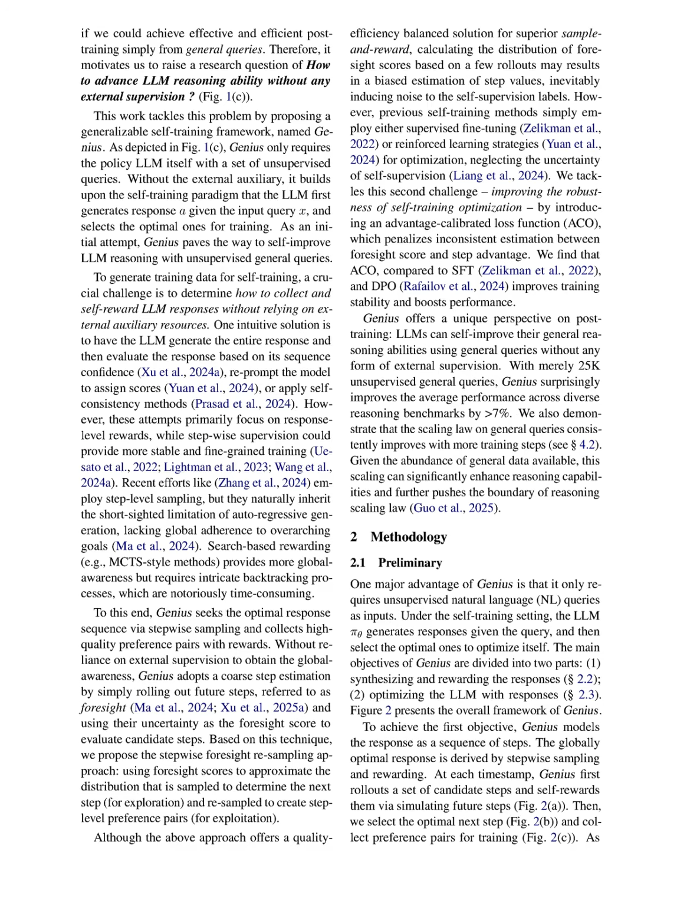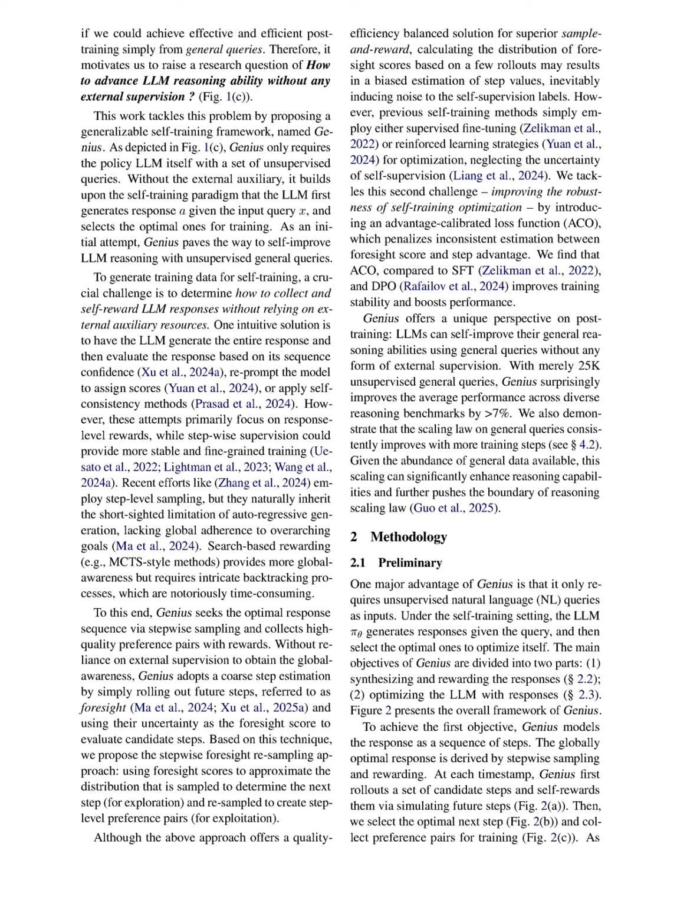The proposed method, Genius, operates through a self-training framework that enhances reasoning abilities without external supervision. First, the policy LLM generates responses based on a set of unsupervised queries. These responses are modeled as sequences of steps, where Genius performs stepwise sampling to derive the globally optimal response by rolling out candidate steps and simulating future steps to calculate foresight scores. Next, Genius rewards these responses by selecting optimal steps based on their foresight scores, creating preference pairs for training.